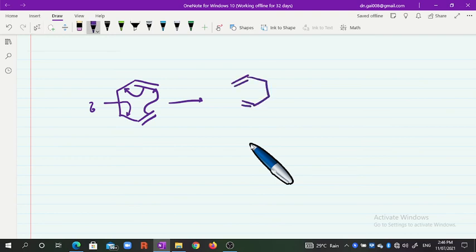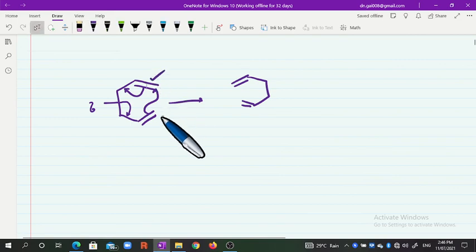In this case, this is the first pi bond and this is the second pi bond. These two pi bonds are not conjugated to each other.